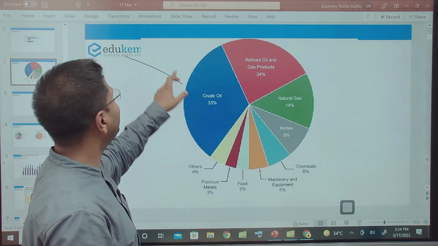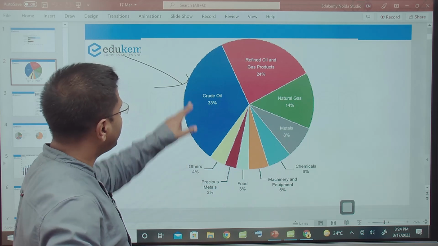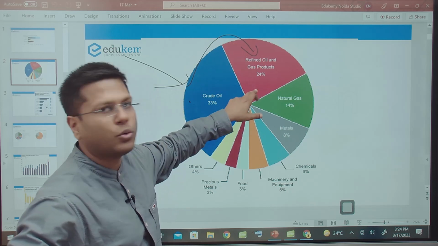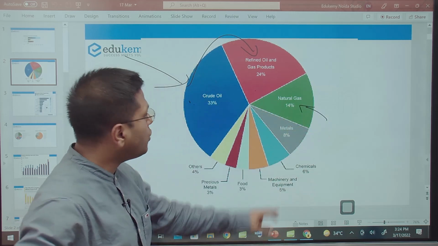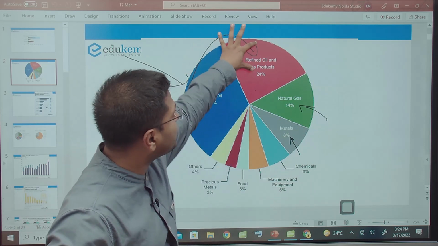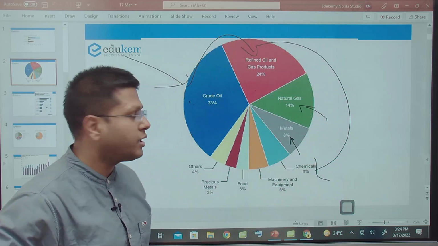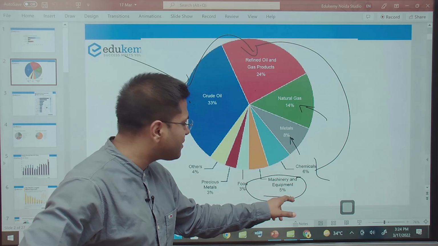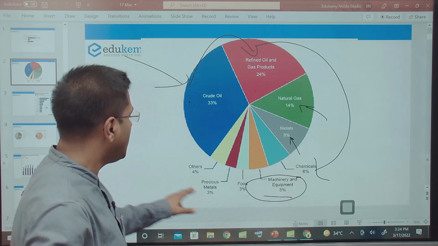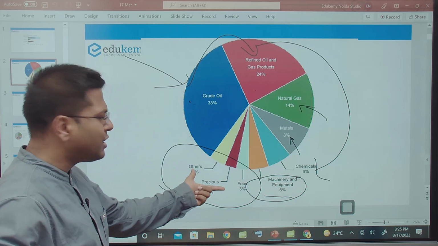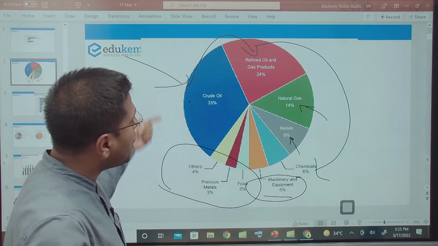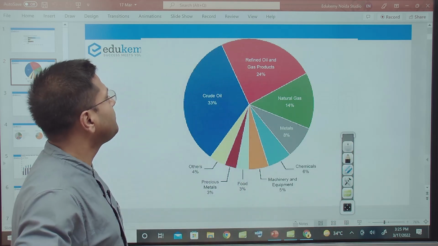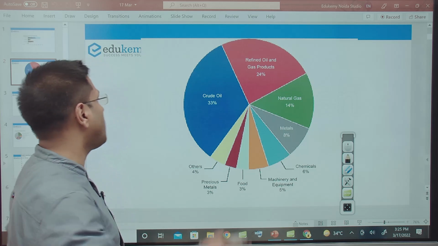It can be very clearly seen in the kind of exports it does. It exports crude oil, refined oil, and gas products. Natural gas is sent abroad. Along with that, metals are sent abroad. Some chemicals processed within the country are sent abroad. Some machinery equipment, if created, is sent abroad. Science and technology, machinery equipment, nuclear equipment, and defense equipment are sent abroad. Along with that, some minor level of precious metals and food is sent abroad. So largely not as diversified as required by the whole world, but yes, concentrated resources of minerals, gases, and petroleum products. This is what Russia is about, right?